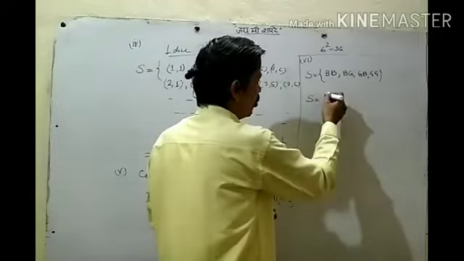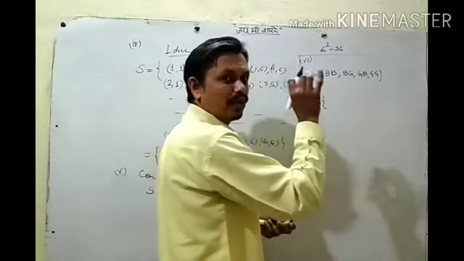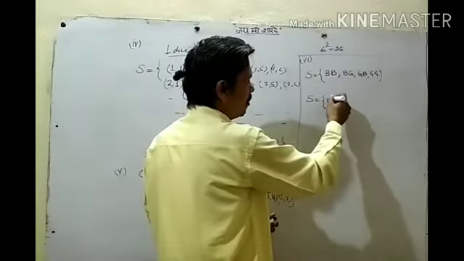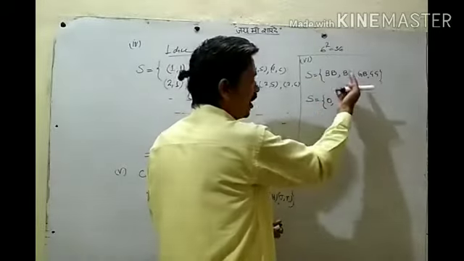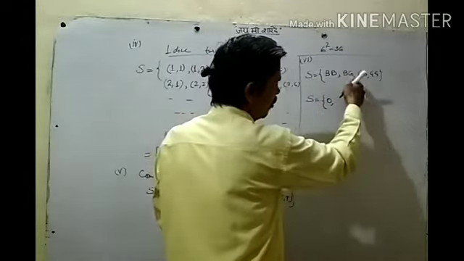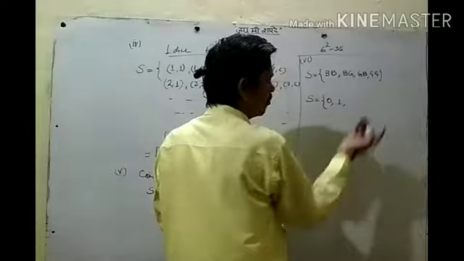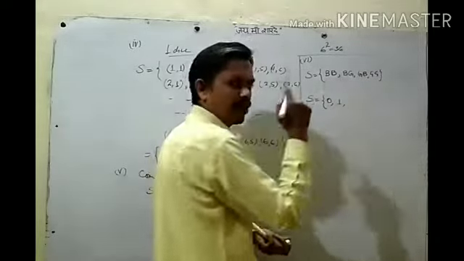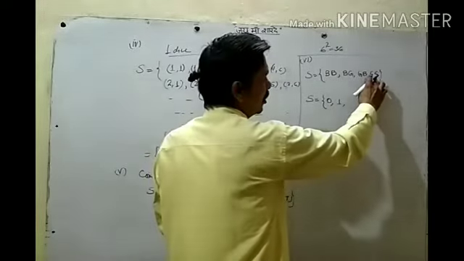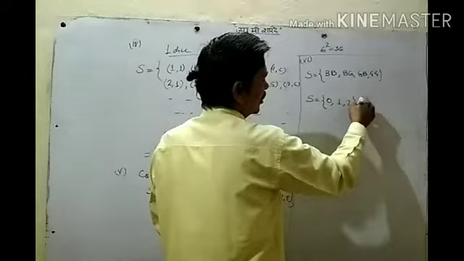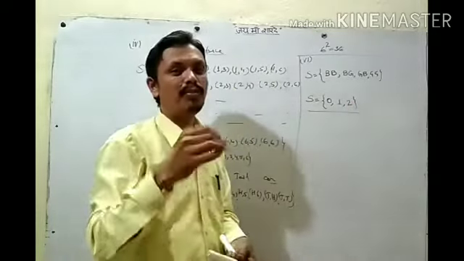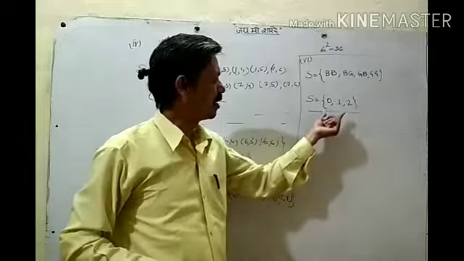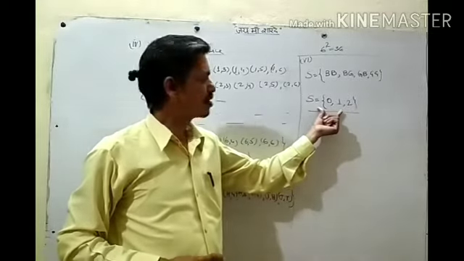Then what about here? No girl, means zero girl. So if we talk about only number of girls, it can be zero girl. If both are boys, number of girls zero. If one girl is there, means one only. BG and GB will give one girl option. Then both are girls. So if we talk about only number of girls or number of boys, then the sample space can be like this. Okay?